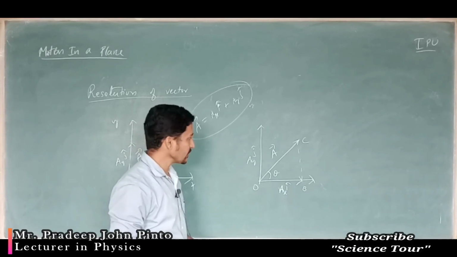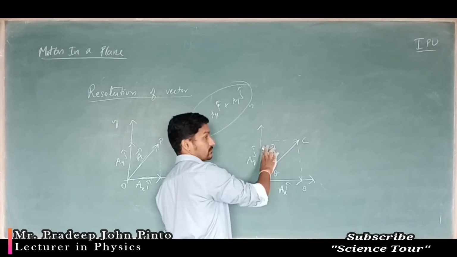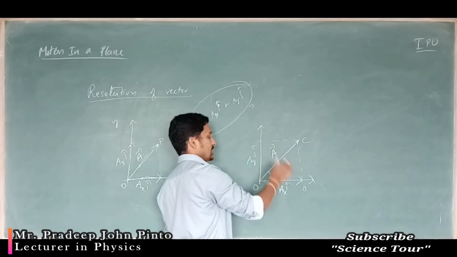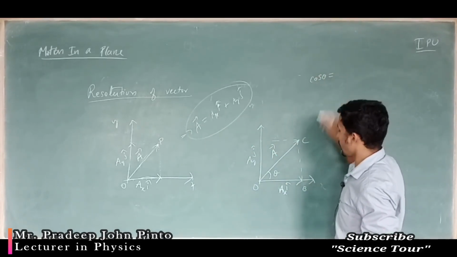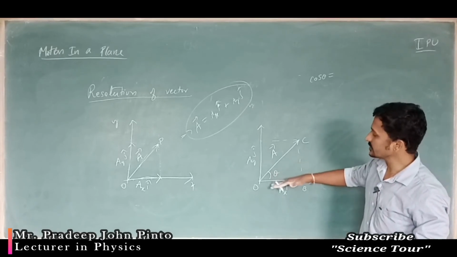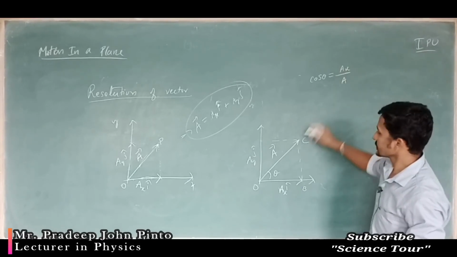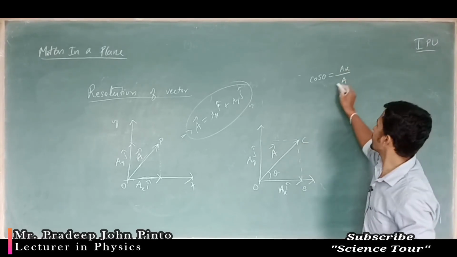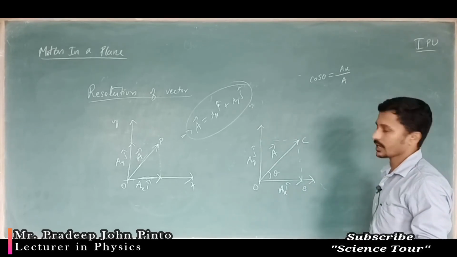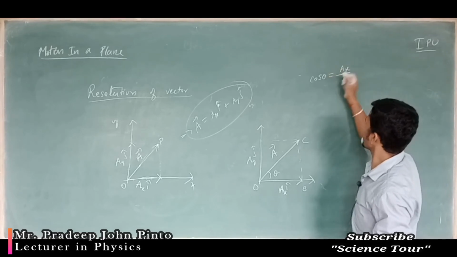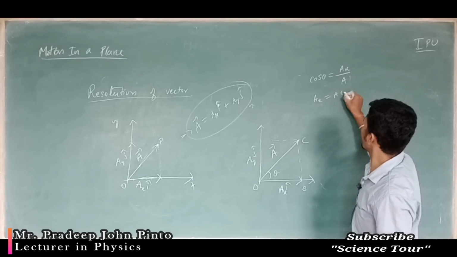Now, how we can write down, what is the length of this? Length of this is Ay. j is not a length, Ay is the length, Ax is the length. Now, what is cos theta? Cos theta is equal to adjacent by hypotenuse. Adjacent is how much? Ax. Hypotenuse is the length of A vector, we are going to write down it as A. Actually we have to write down in this way, mod, but we are going to write down in this way. So Ax means how much? A cos theta.